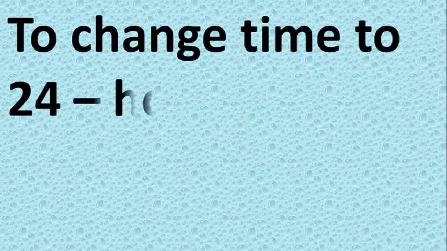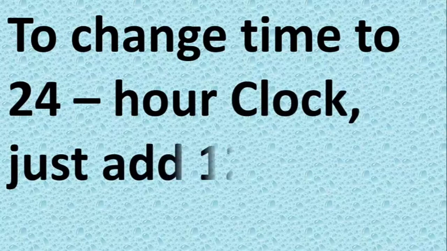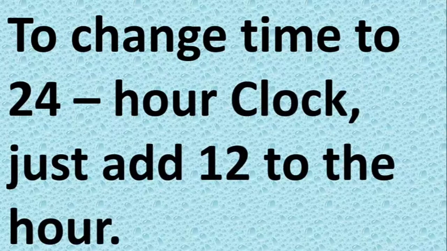To change time to 24-hour clock, just add 12 to the hour.